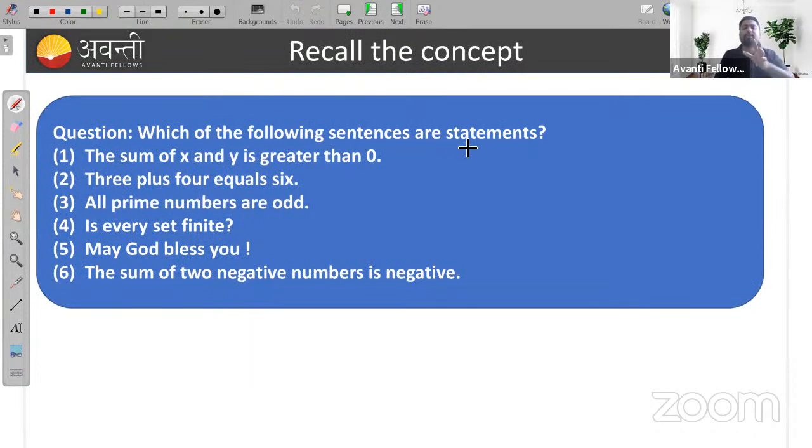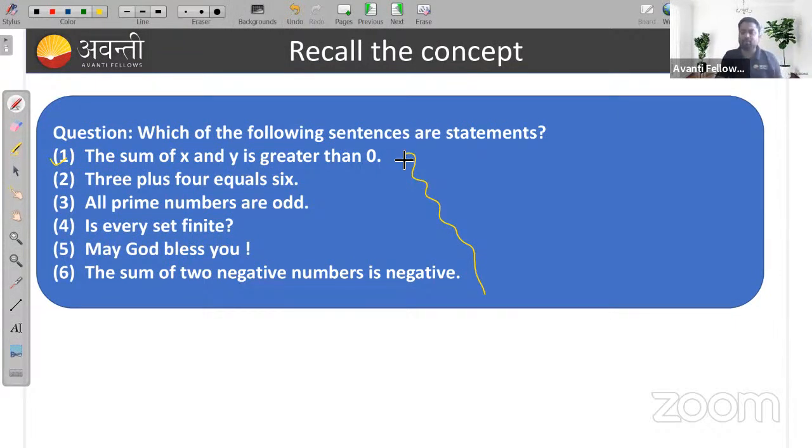Question: which of the following sentences are statements? So you have to choose which of the following are mathematical statements. Let's see. Sum of x and y is greater than 0. Yes, it may be true, it may be false. It depends upon the values of x and y.